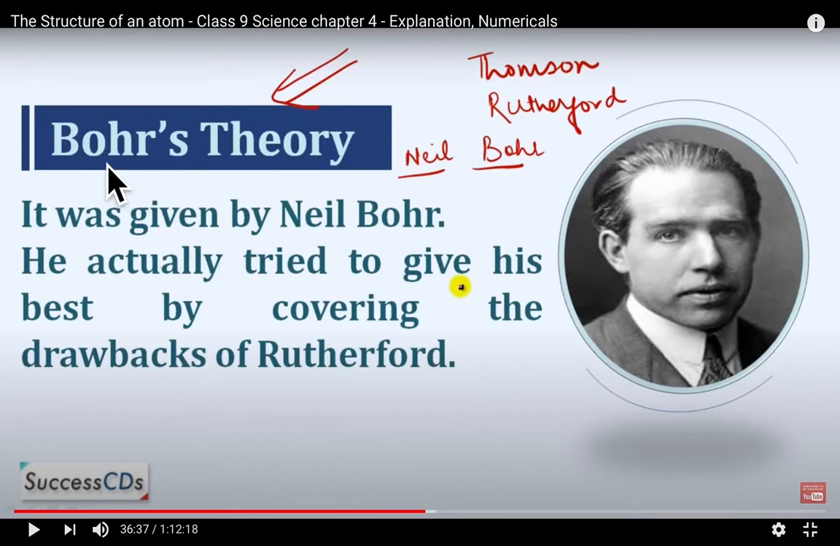Next comes Bohr's theory. At present, the structure of the atom which we are dealing with and considering was finally given by Niels Bohr. We have studied the structure given by Thomson, then Rutherford. Rutherford covered the drawbacks of Thomson, and the drawback of Rutherford's model was covered by Niels Bohr. The present structure of the atom which we are taking is given by Niels Bohr.